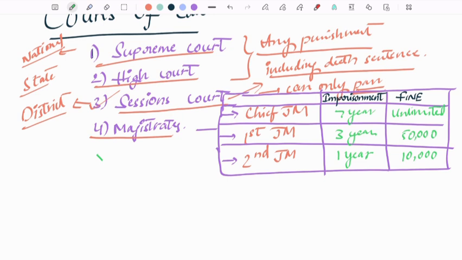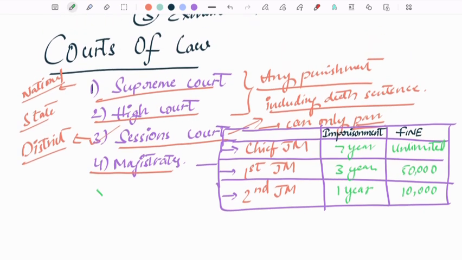So these are the powers of the various courts of law in our country. Hope you understood the concept very well, and in the next session we will be coming with summons and conduct money. Thank you.